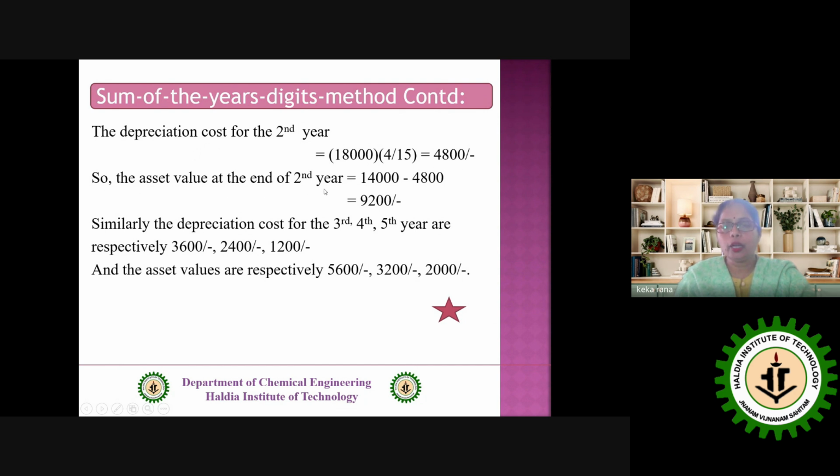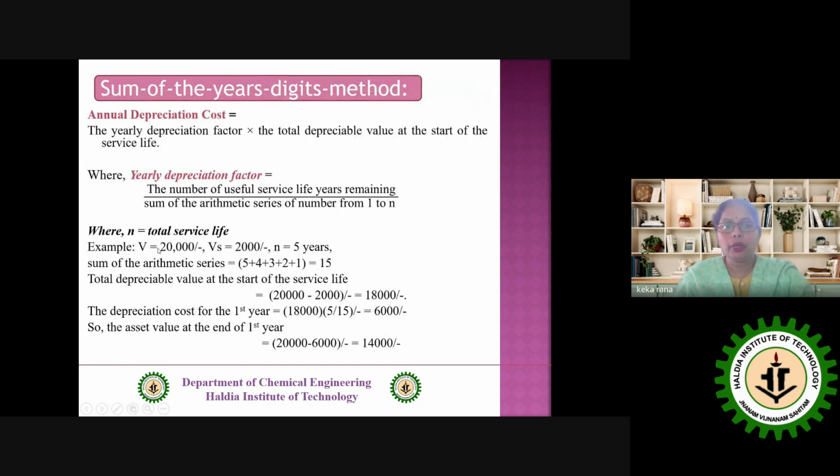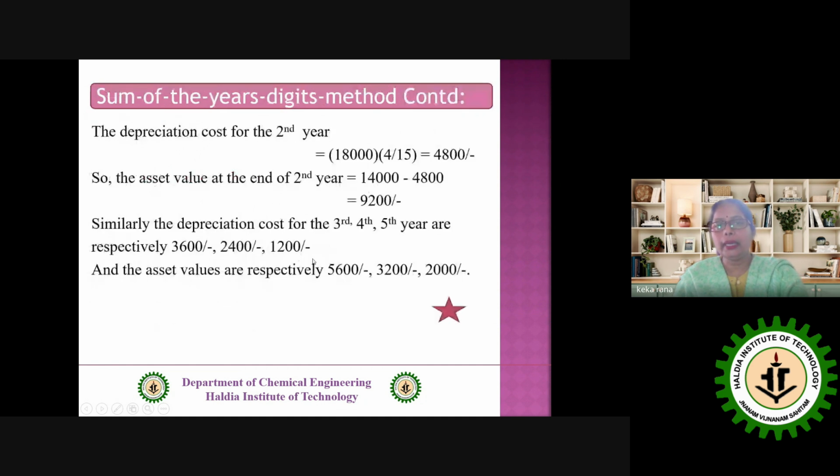So the asset value will be how much? 14,000 minus 4,800, that is equal to 9,200. Where our journey started with V equal to 20,000 at the beginning of the 0th year, now at the end of the second year, the value of V is equal to 9,200.